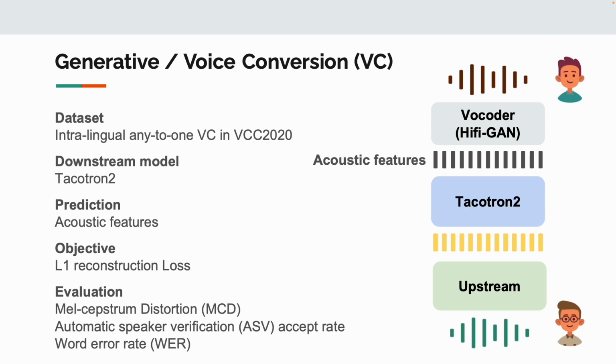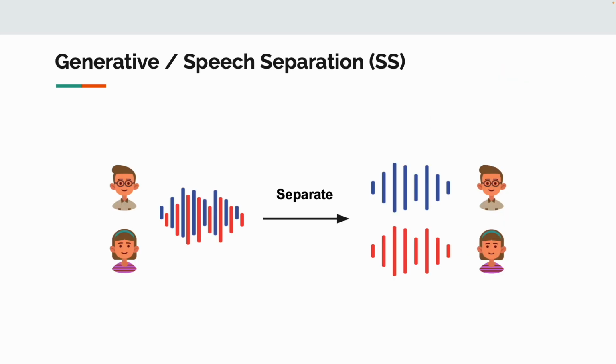We train the model to reconstruct the acoustic feature by L1 loss, and HiFi-GAN is used as our vocoder to generate the final waveform. 3 evaluation metrics are used in this task. Mel cepstral distortion, MCD, is used to measure the signal quality. Automatic speaker verification accept rate and word error rate are computed by off-the-shelf models to evaluate the correctness of speaker and content.